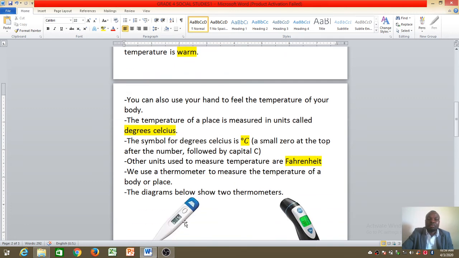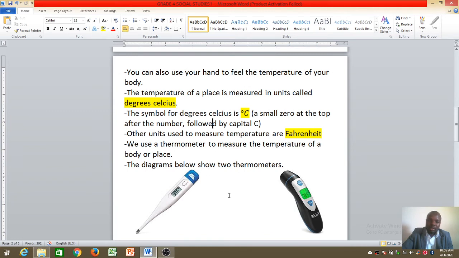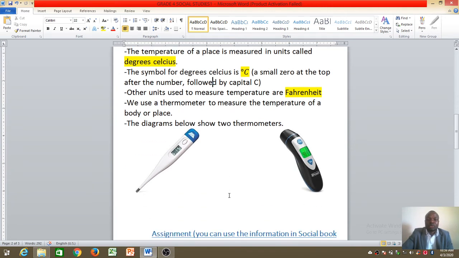The diagrams below, there are two diagrams here that show two thermometers. You may have gone to a clinic, to a hospital, to a pharmacy, then the person in there, could be the doctor, will actually require to feel your temperature. They will not touch just your skin or your forehead. They are going to use an instrument called a thermometer.